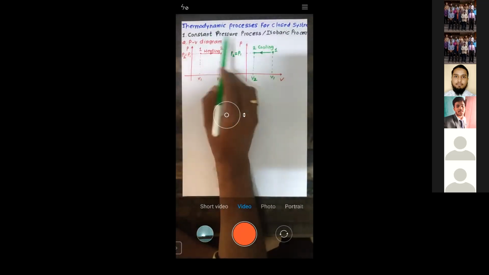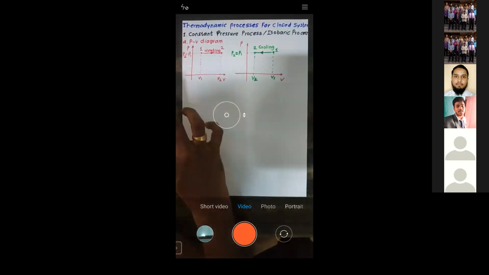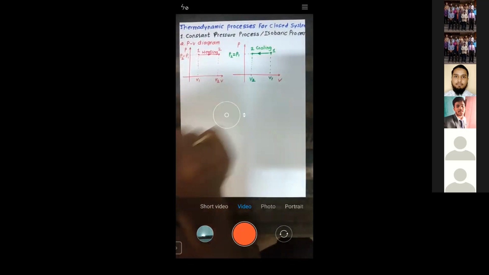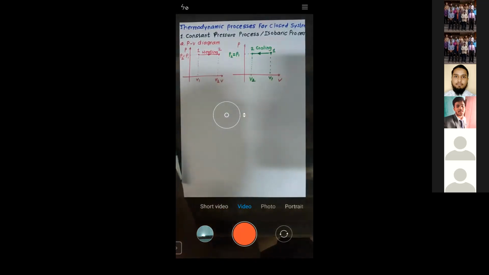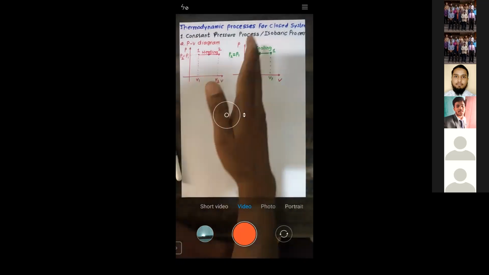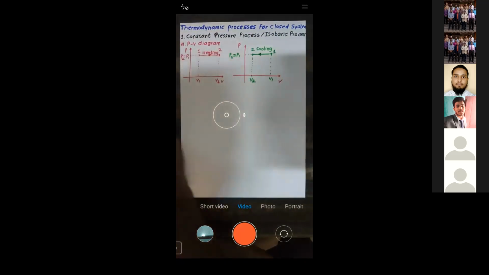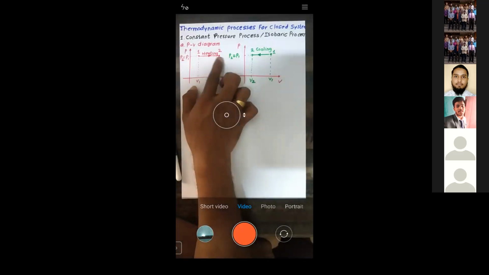See, I want this process to be constant pressure. What is constant pressure? It's a horizontal line because we are plotting on a PV diagram. So if it's a horizontal line, you have two possibilities: either move from the left-hand side towards the right-hand side, or move from the right-hand side toward the left-hand side. Let us consider the first possibility.